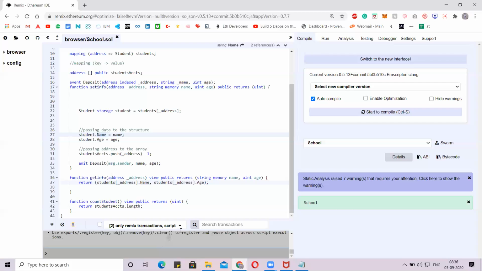So I'll give you a quick run of what we have done in this contract. I'll run this contract and try to show the functionality of the contract so you'll get the easy flow.